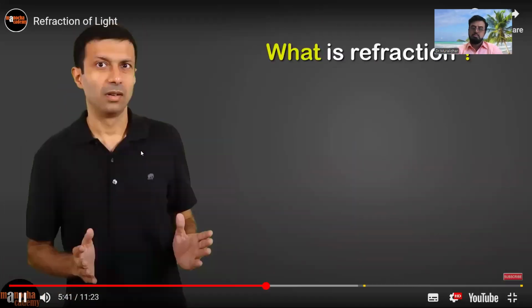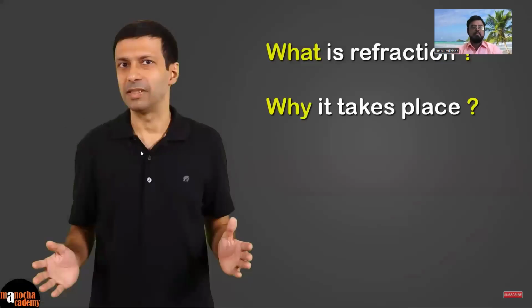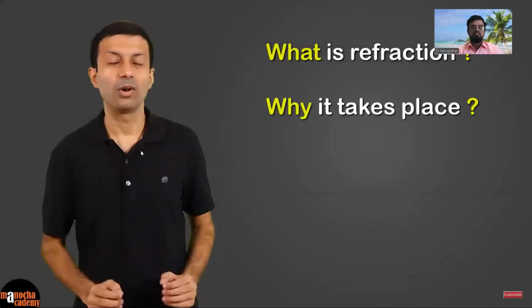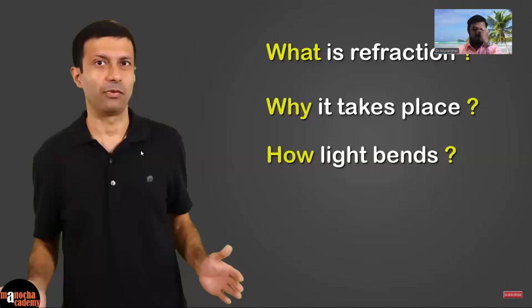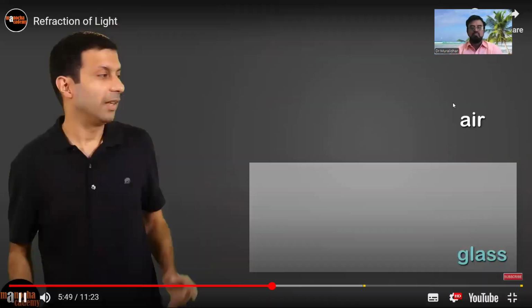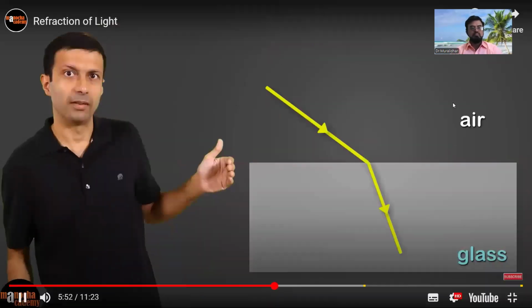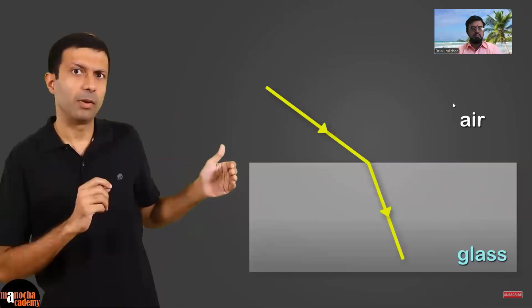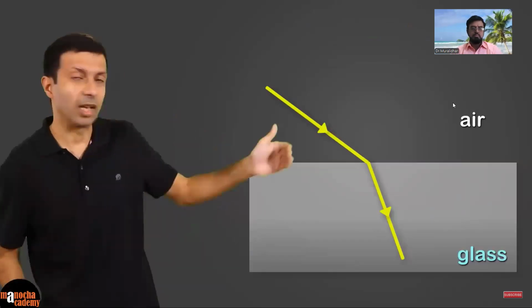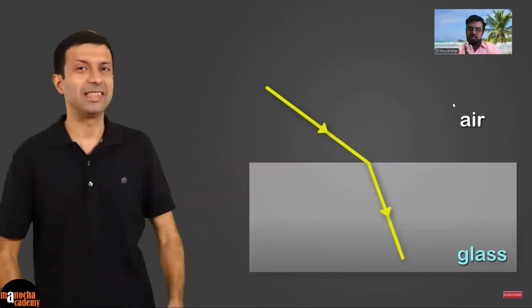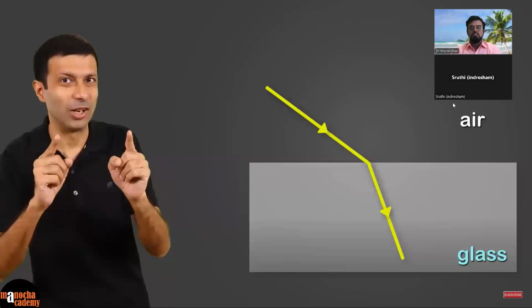We've seen what is refraction, why refraction takes place. Now let's take a look how light bends during refraction. Third question. In this case, we saw light bends this way. But is it possible for light to bend the other way also? Let's go ahead and take a closer look. Let's look at some terms first.